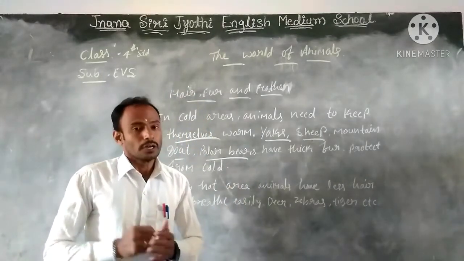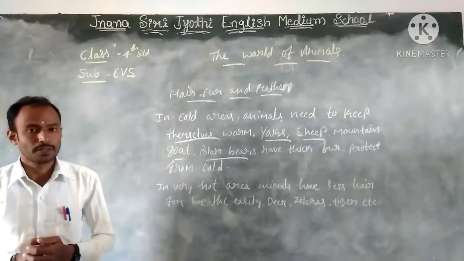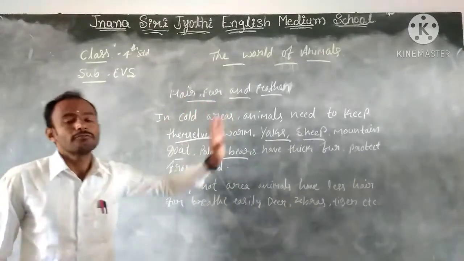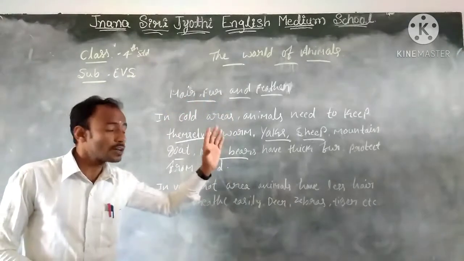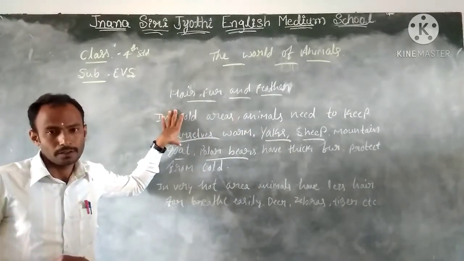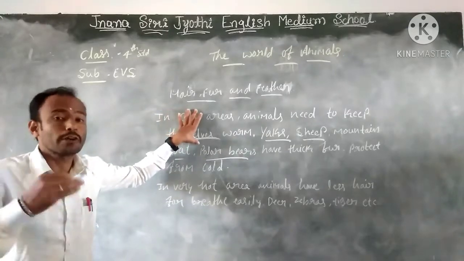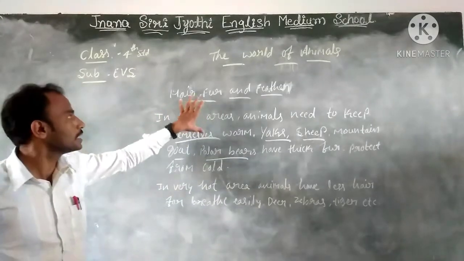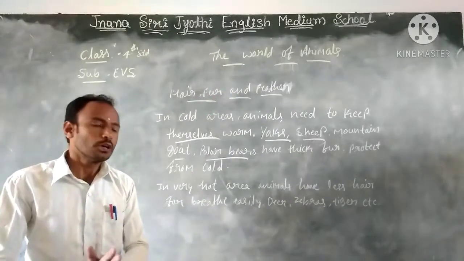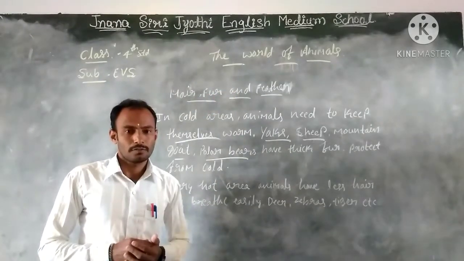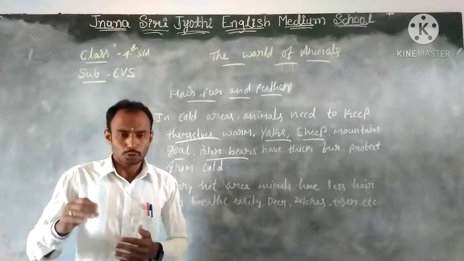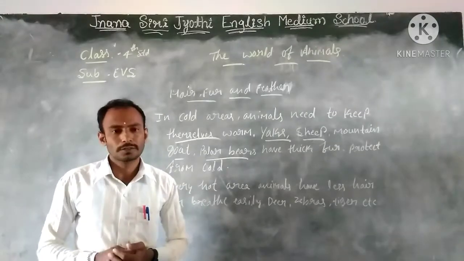Okay, students, in this class we have discussed animals' hair, fur and feathers. These are all very important for animals' lives, because they protect themselves using hair, fur and feathers. And we will also discuss how animals and birds give birth to babies.